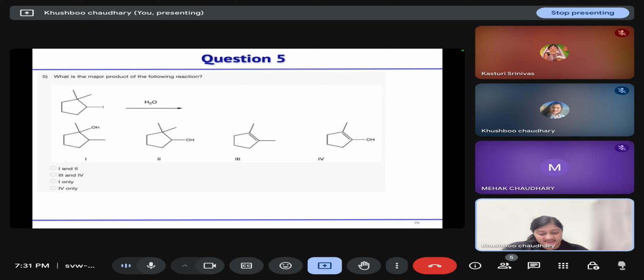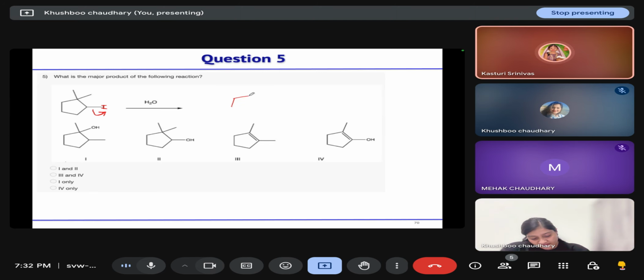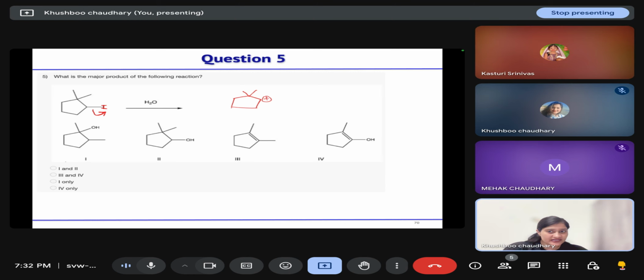Then the next question is, what is the major product of the following reaction? What is the first step? Now, iodide is a good leaving group, correct? Leaving exactly. So it will leave. So what will we get? A primary carbocation. Sorry, a secondary carbocation. Now, what are the two possibilities? Water can attack or rearrangement can take place.